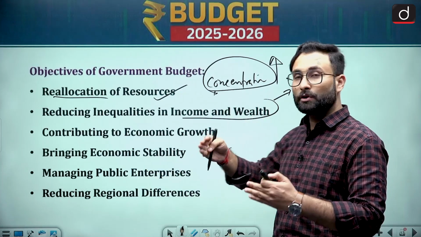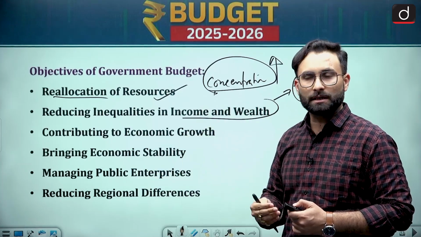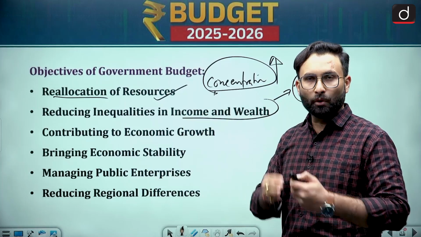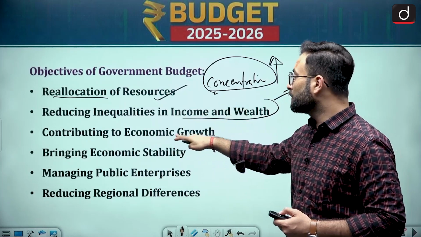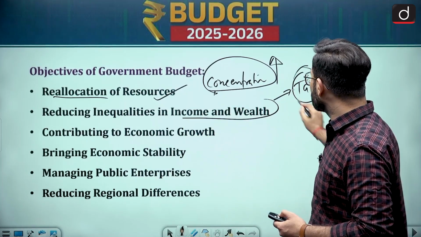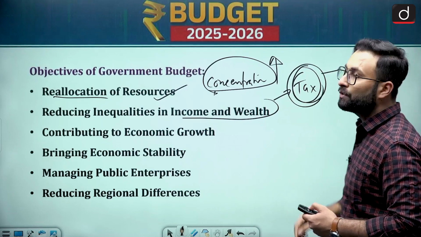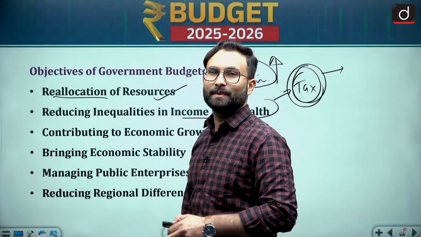So considering that, what we are doing is trying to reduce the inequalities, because those who are earning more are paying more tax. Okay. So they are contributing to the economic growth. Now whatever tax you are paying, that is ultimately forming the revenue for the government. Government will go for the investments that will be there.